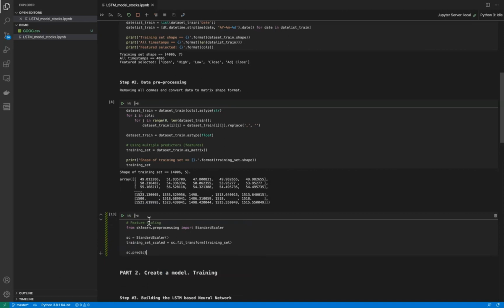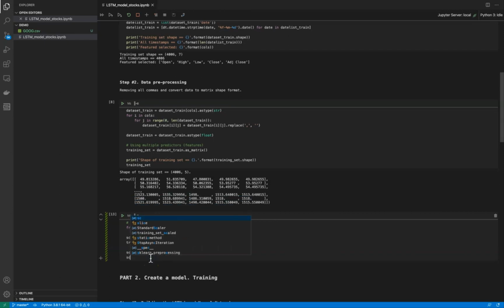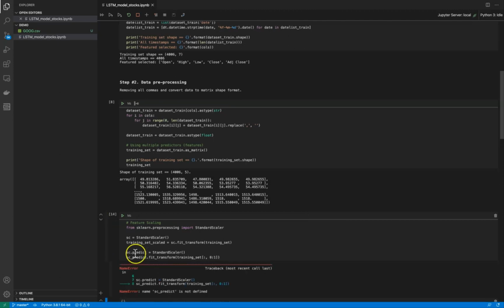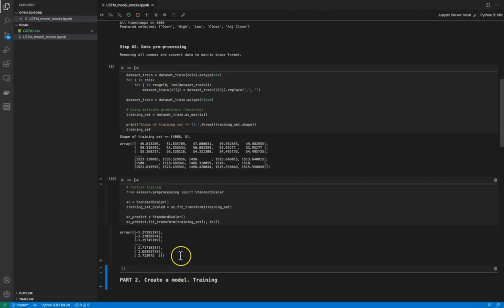In order to make a single scaling, we should use a standard scaler, and we make a scaling for all features that should be used as predictors and for open prices that we want to predict. So one standard scaler for all independent variables and one standard scaler for dependent variables. It is open prices that we want to predict.